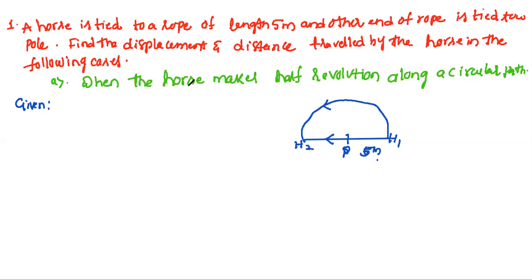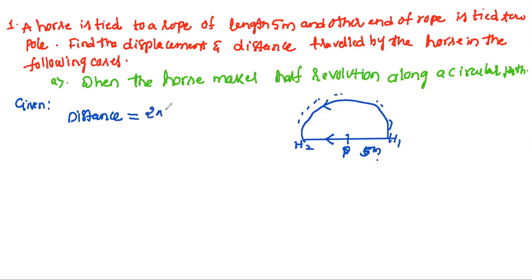Now the horse makes a half revolution along a circular path like this. We know the distance traveled by the horse. Distance traveled by the horse is equal to how much? We know the total circle circumference is 2 pi r, but it is a half.